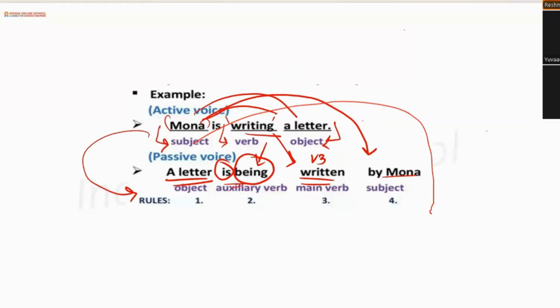Yes, ma'am. Okay, so I am giving you two sentences. Let's just see if we are ready to proceed further.